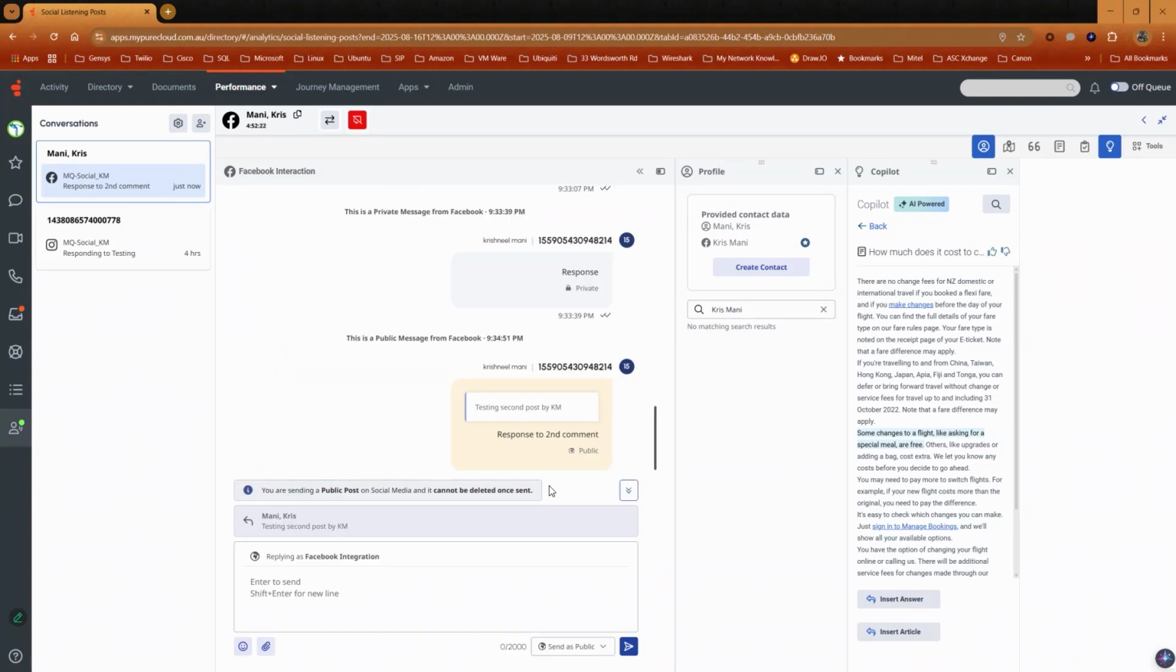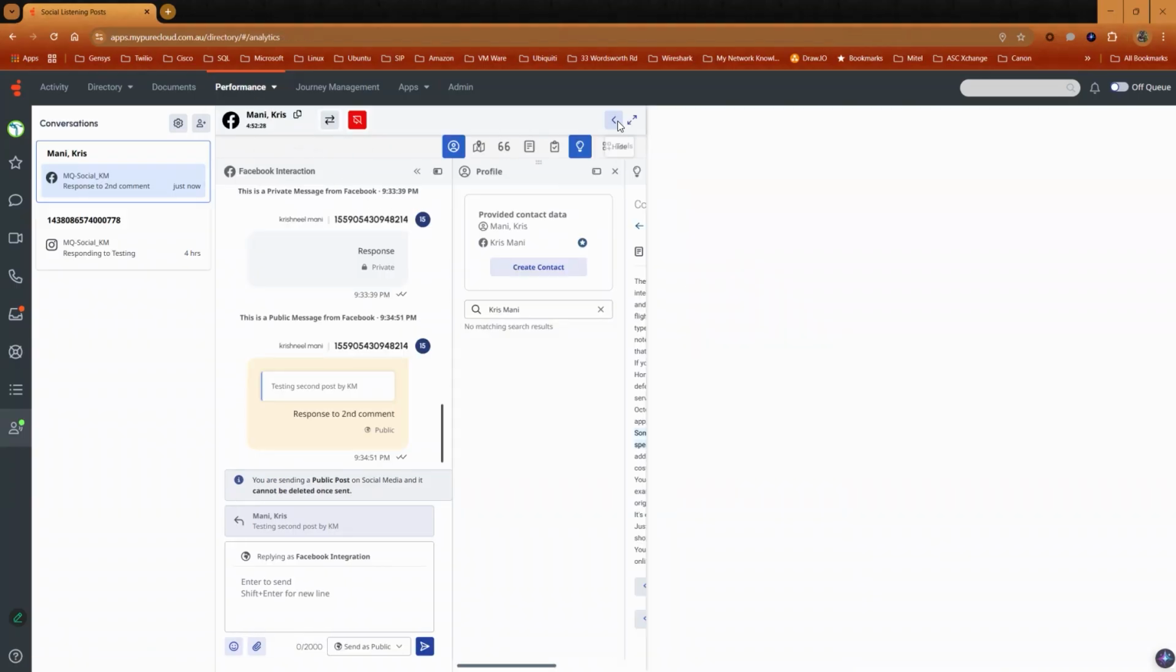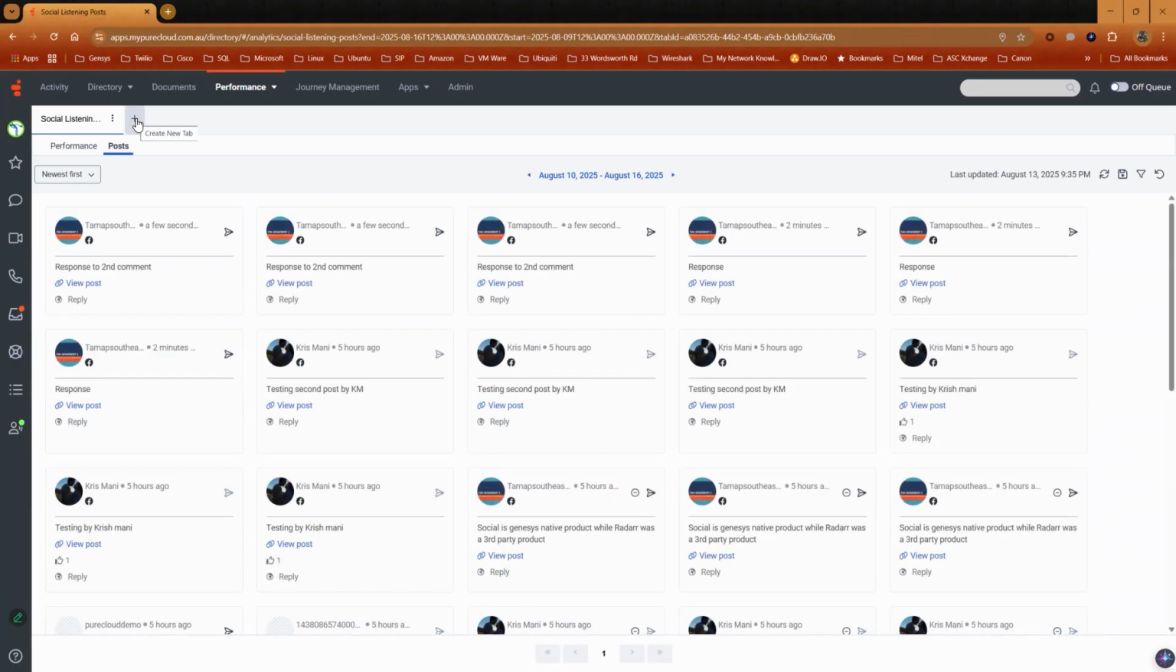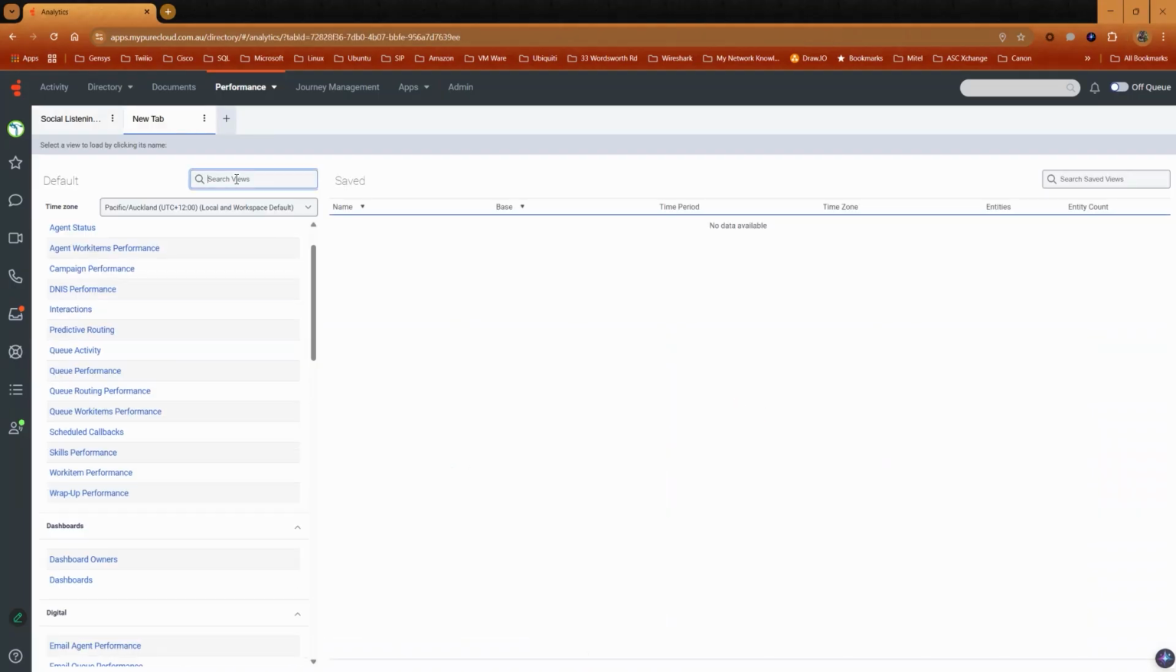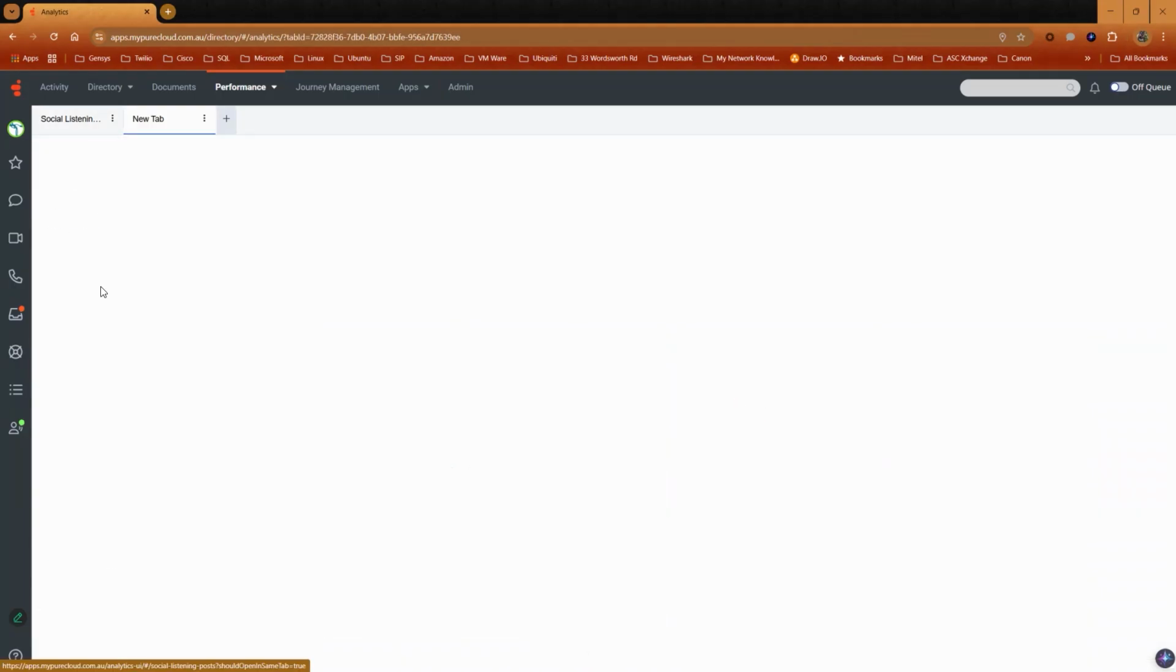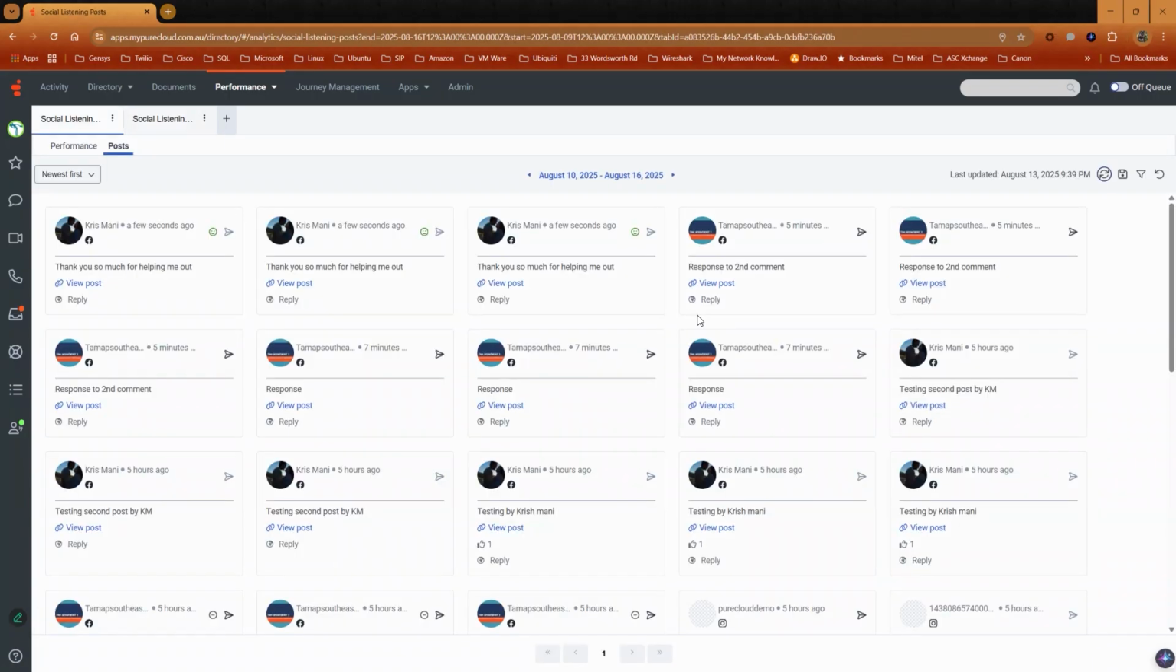Let's look at Dashboard and Analytics for social. Navigate to Performance Workspace. I already have Social Listening Posts tab open. However, if you need to open a new tab, click the plus sign, search for social, and open Social Listening Posts. Displayed are all the posts and comments for this week on Facebook and Instagram pages.